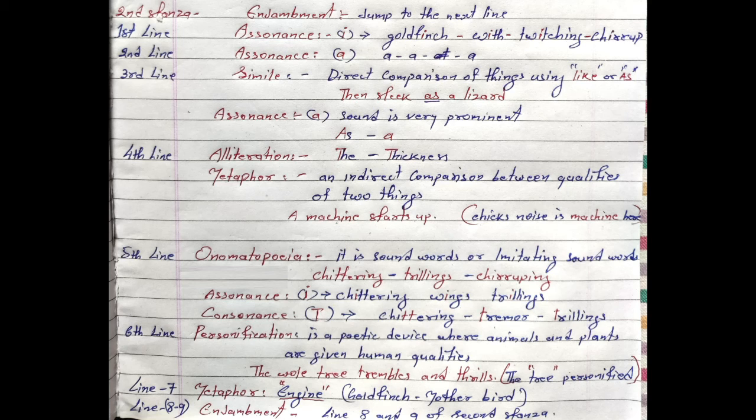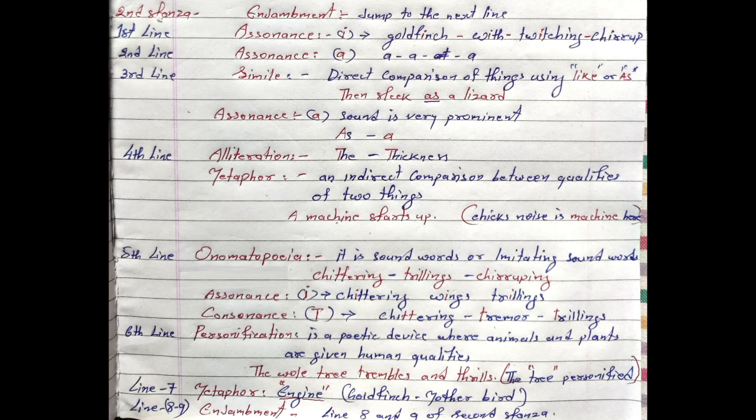In the sixth line, again alliteration is used. Here the T sound is prominent in the words "tree" and "trembles". And let's go to the seventh line, where metaphor is used. Engine means the goldfinch bird is called the engine of the family, or you can say the goldfinch mother bird is the engine of the family. Because of that, the whole machine starts.